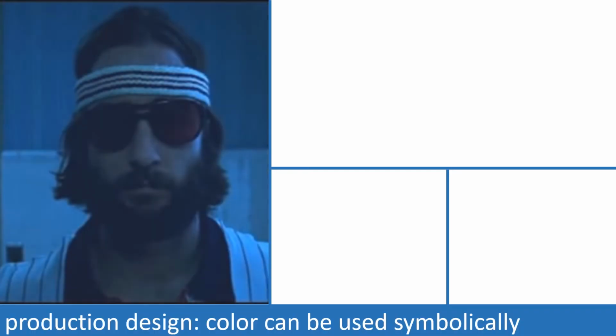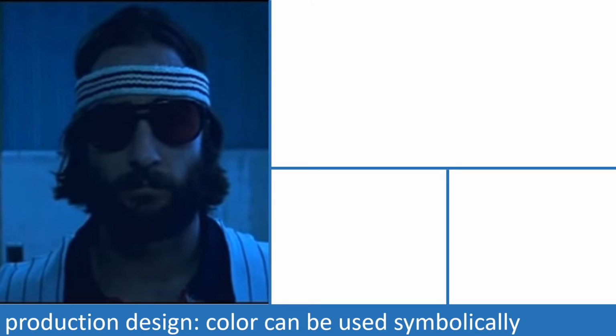For example, in this scene from The Royal Tenenbaums, the character Richie is contemplating suicide. Blue is the dominant color in the production design, and a blue filter is additionally used to give a bluish tinge to the entire shot. Blue is a color that we associate with sorrow in U.S. culture, so the use of the color in this scene is symbolically linked to Richie's emotional state.